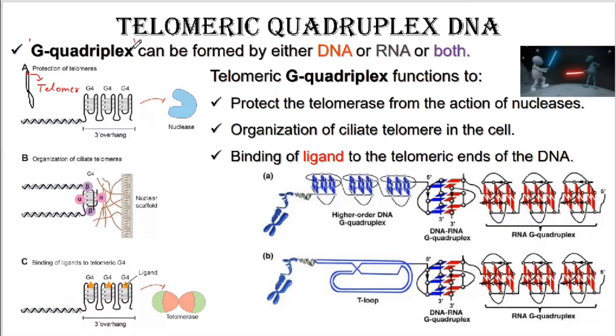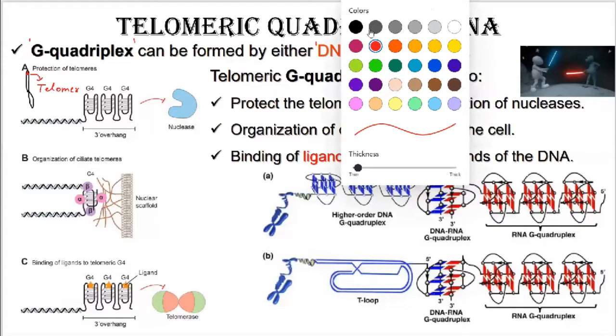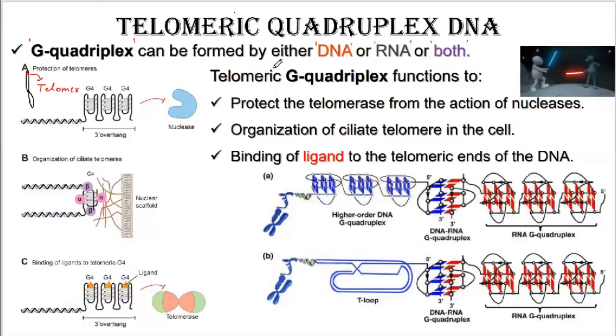The G quadruplex can be made up of DNA, or of RNA, or even of a combination of DNA and RNA molecules. Telomeric G quadruplex performs the following functions.